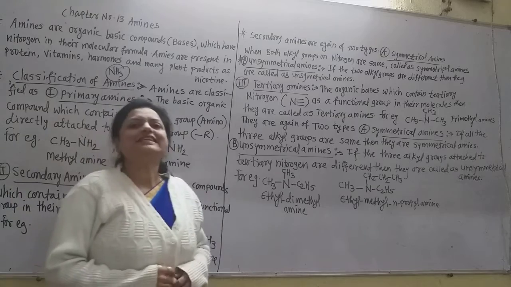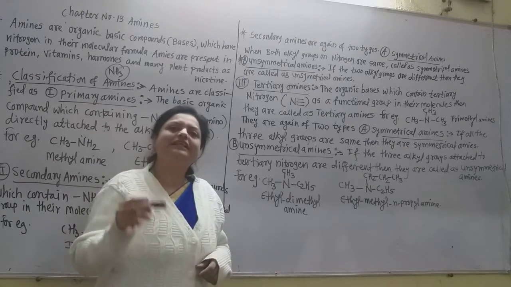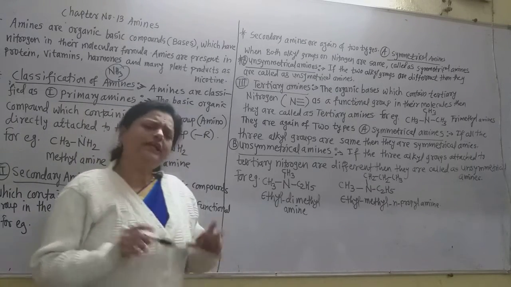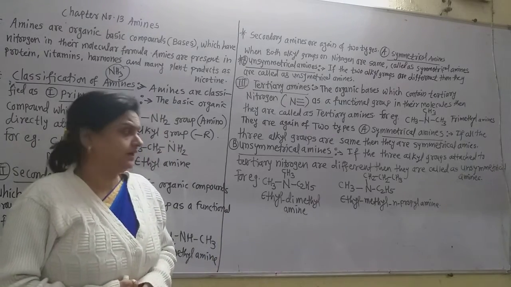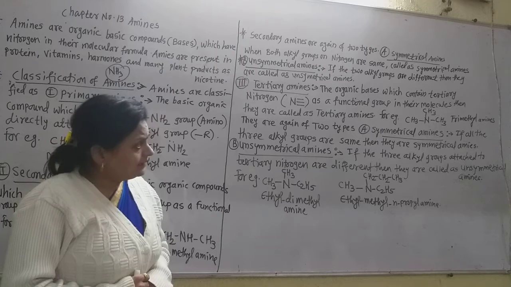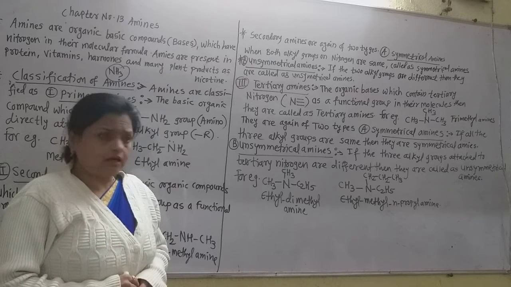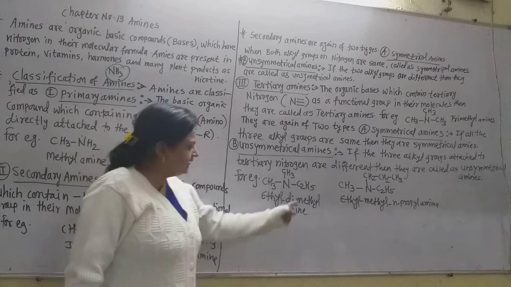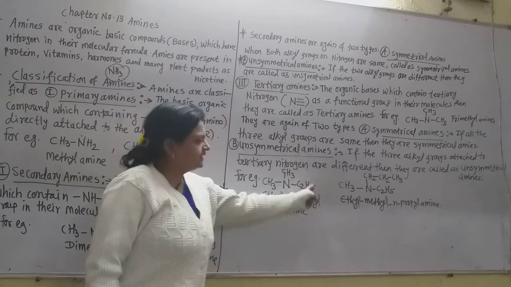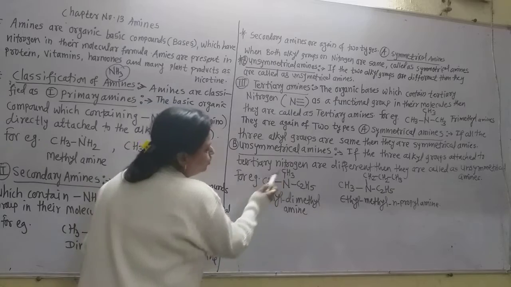In the IUPAC name system, it is called dimethylmethanamine. Only one alkyl group you have to make the parent alkane. And the unsymmetrical amines, here the 2 examples: this is the ethyl group and these are the 2 methyl group.